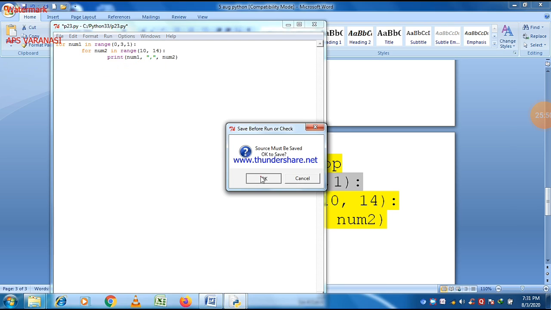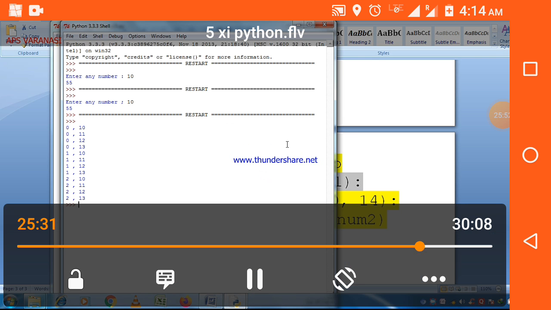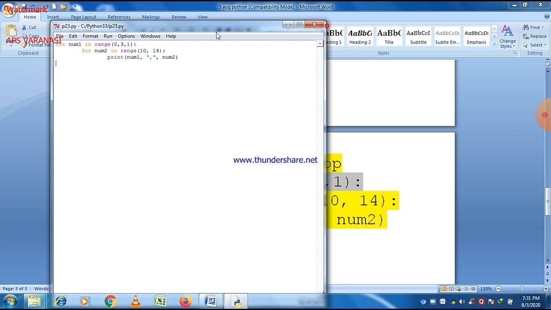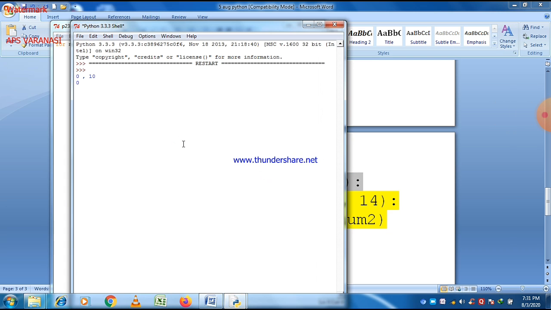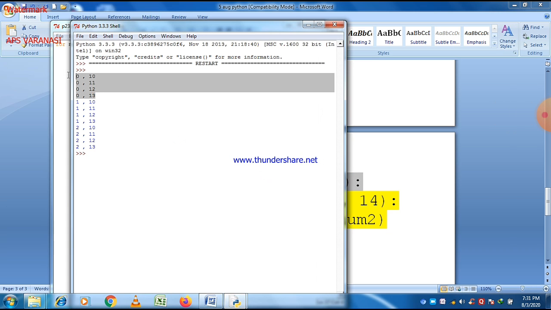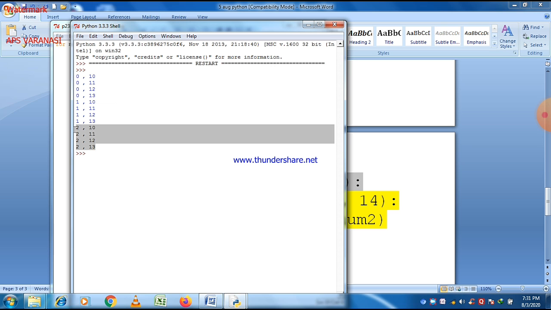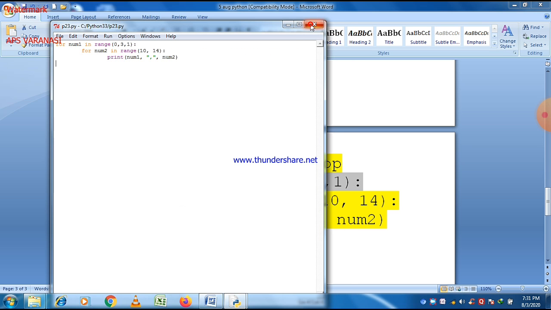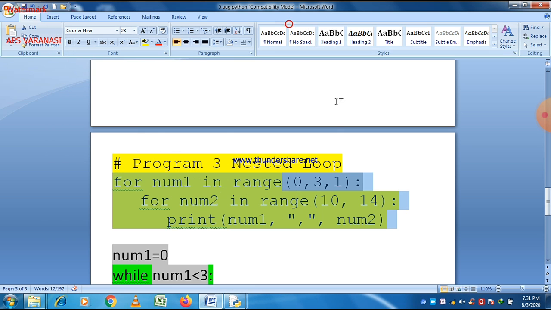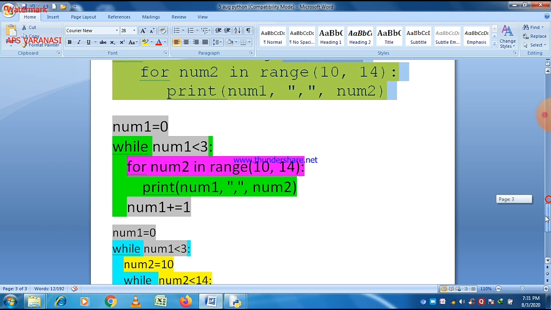First of all, the program using only a for loop, and you can easily see the output here. For outer value 0, the inner loop is going to be executed 4 times, and the values are 0 comma 10, 0 comma 11, 0 comma 12, 0 comma 13, and the same is the case for 1 and 2 also. So a total of 12 values will be printed.